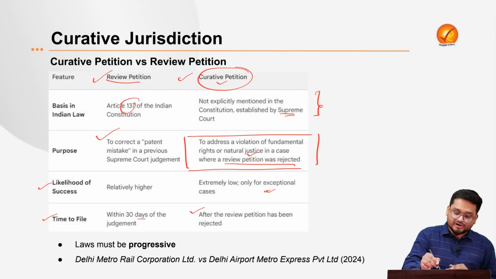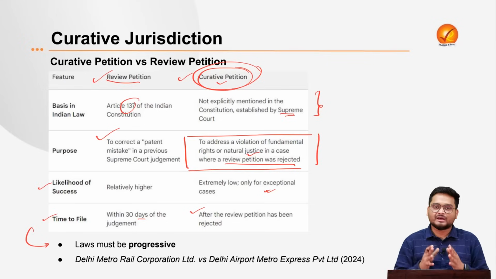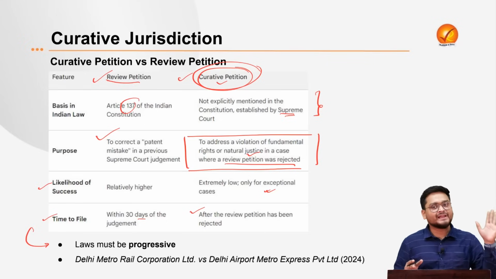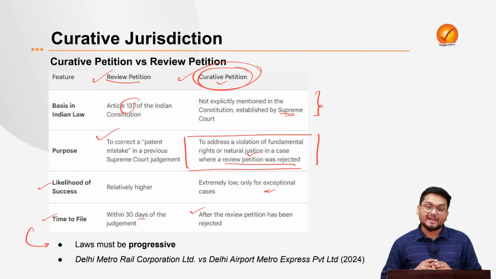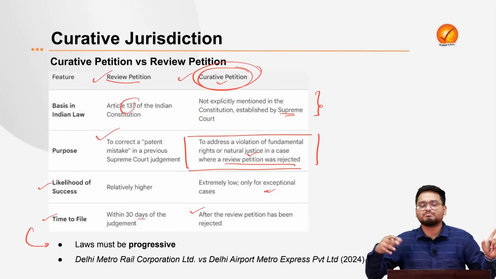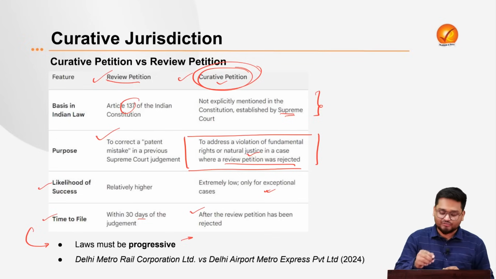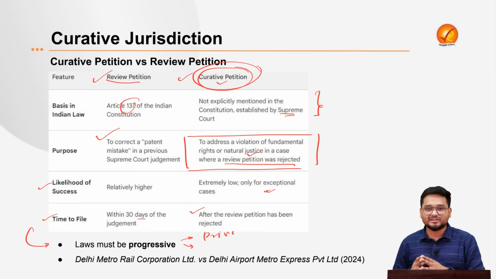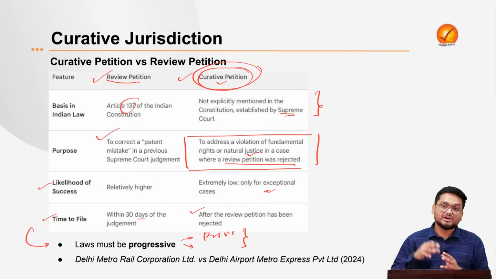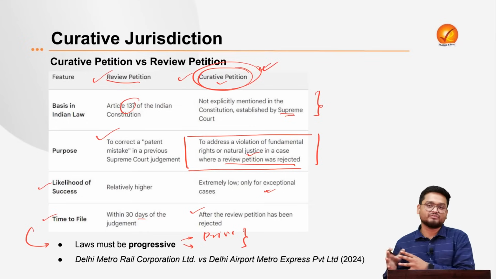And that is why the curative petition reflects the idea that laws must be progressive. Say, for example, the Supreme Court can make a judgment in the 1980s, but from the 1980s till now, times have changed, right? Maybe society has progressed and the laws back then are no longer broadly accepted by society. This is particularly highlighted by many Supreme Court cases right now. For example, the right to privacy, right? The clamor for rights for homosexuals in the country, right? So these are various societal changes that require that laws must be progressive, and that's why this also validates the curative petition.